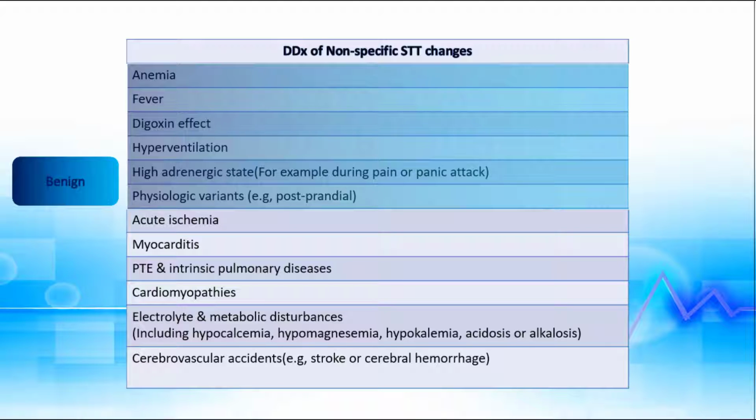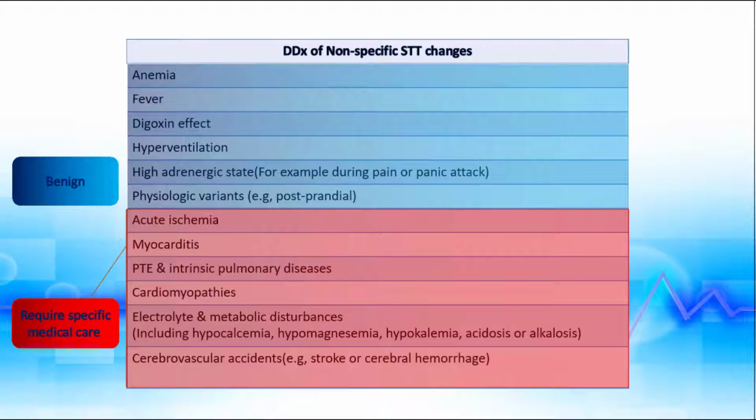On the other hand, there are several underlying causes that may require specific medical care, like acute ischemia, myocarditis, cardiomyopathies, pulmonary embolism or intrinsic pulmonary disease, electrolyte and metabolic disturbances, including hypocalcemia, hypomagnesemia, hypokalemia, acidosis or alkalosis, cerebrovascular accidents such as stroke or cerebral hemorrhage.